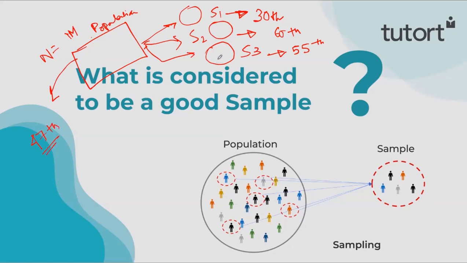So out of these 3 samples, which sample is representing the actual value? I mean, which sample is near the actual value? So it is our sample 3, right?